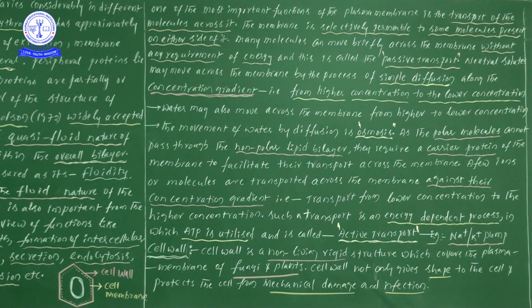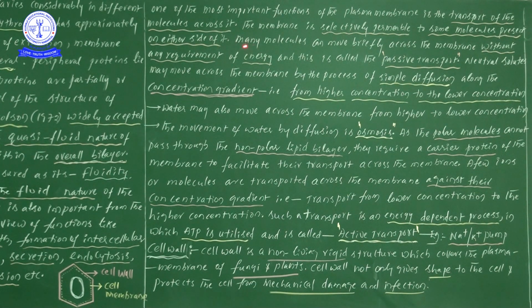The movement of ions will be under the regulation of the cell membrane. That's why we have written it like this. The most important function of the plasma membrane is the transport of molecules. That's why we have written that important statement in the first line.